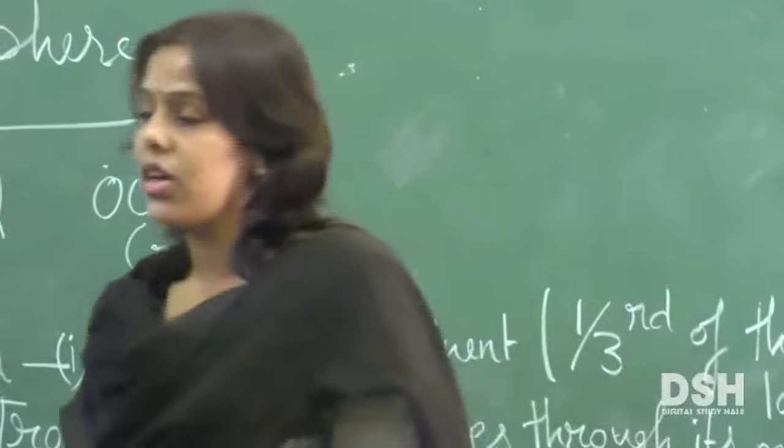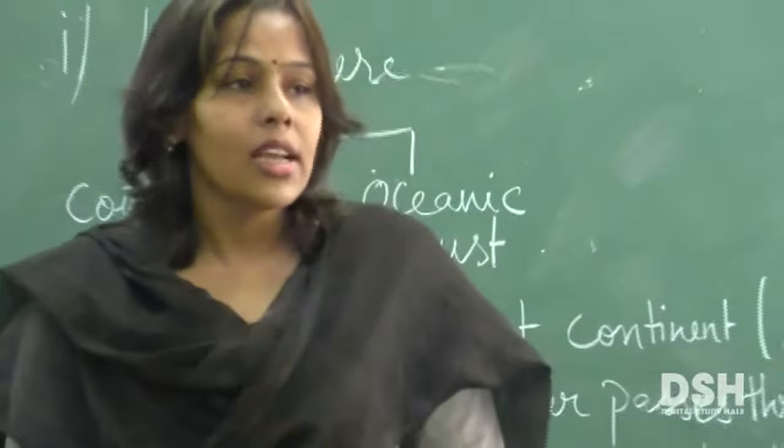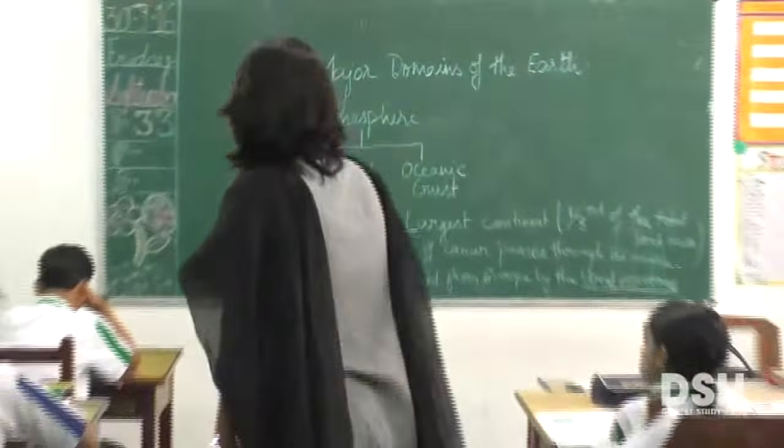Okay, so these are some of the important characteristics of Asia which we have discussed. Now moving on to Europe.